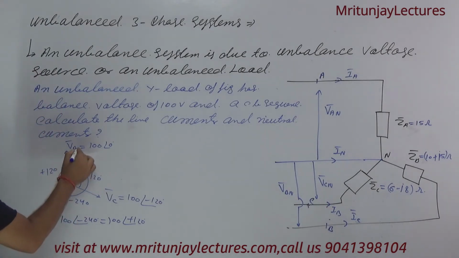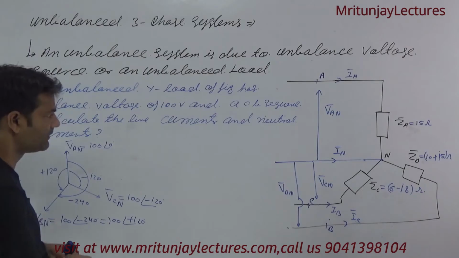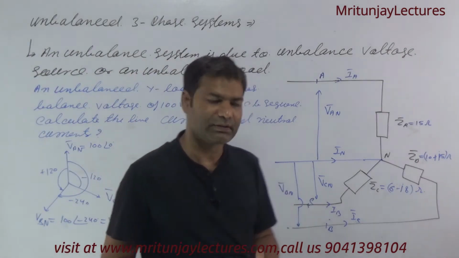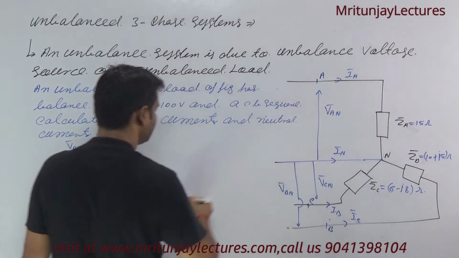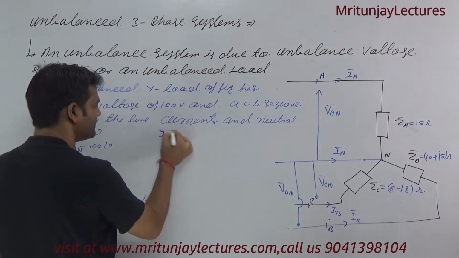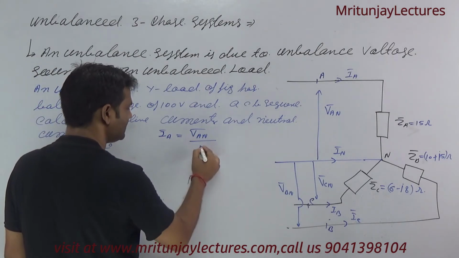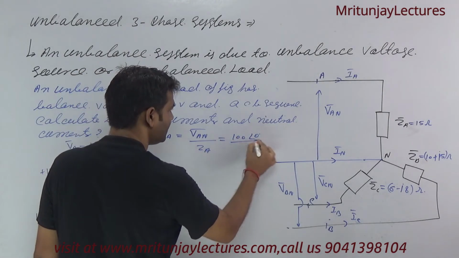So V of An, Bn, and that is Cn. Clear? Now after that, what about V of An, V of Bn, V of Cn? Next target is, what about Ia? Ia is V of An divided by Za, that is 100 at the angle 0 divided by 15.